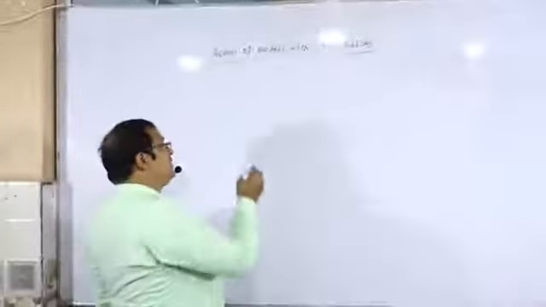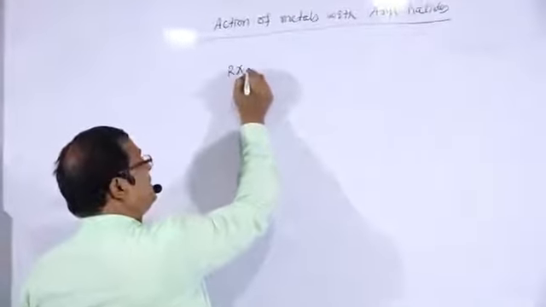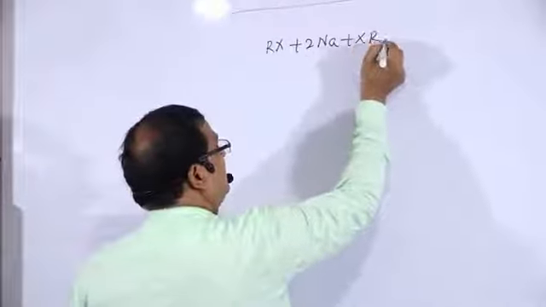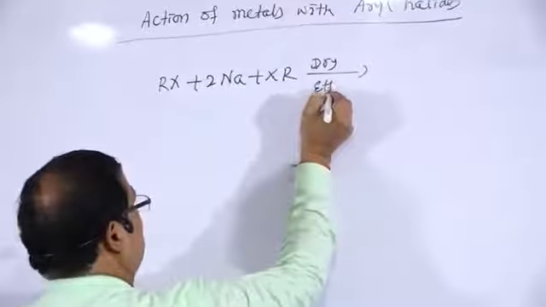We know the reaction of the alkyl halide: RX plus 2 metallic sodium plus XR in presence of dry ether.